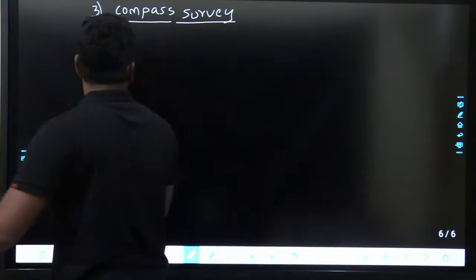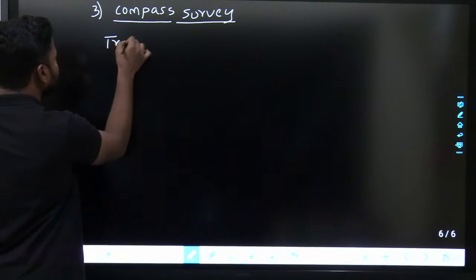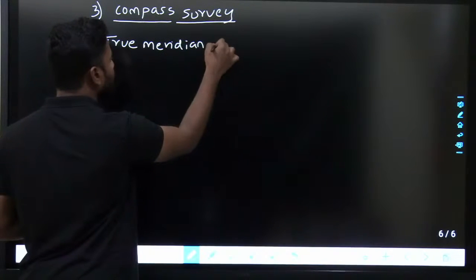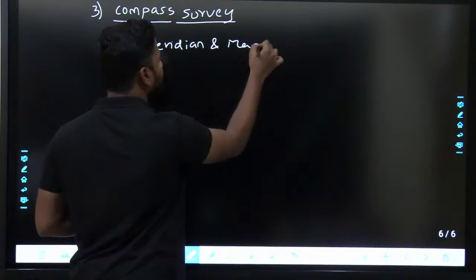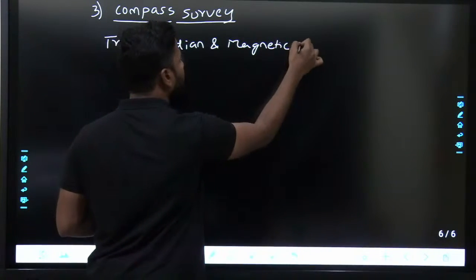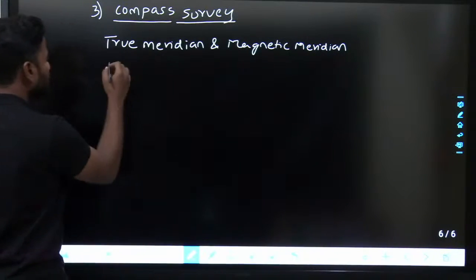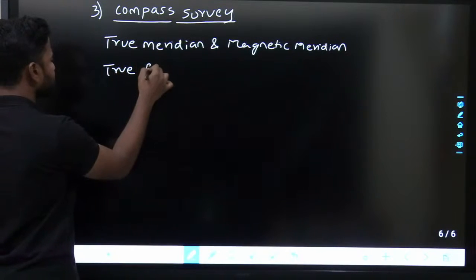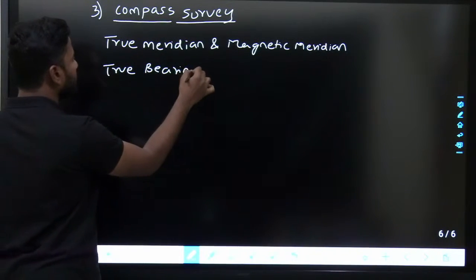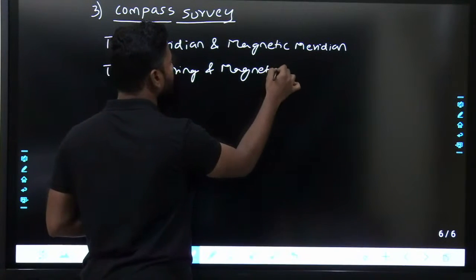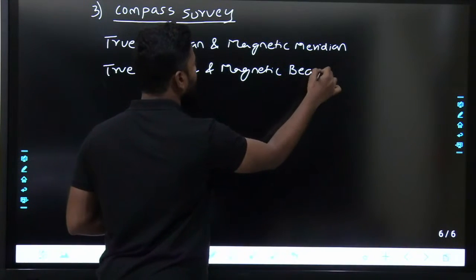In this, we will see what exactly is meant by meridian, true meridian, and what is magnetic meridian, and what is true bearing and magnetic bearing.